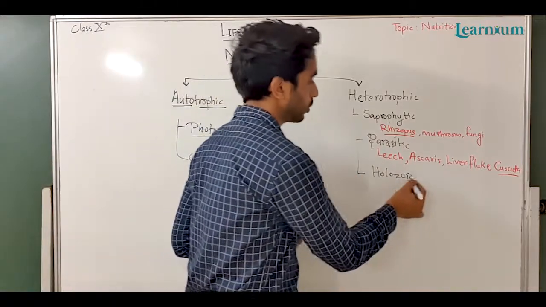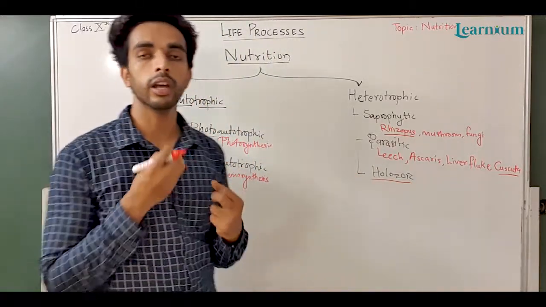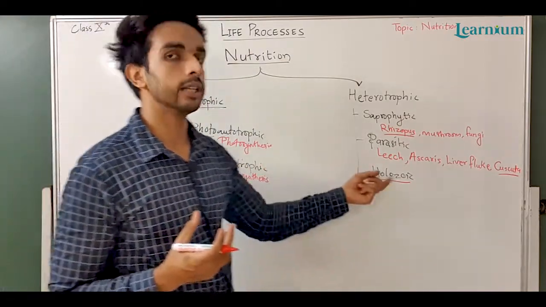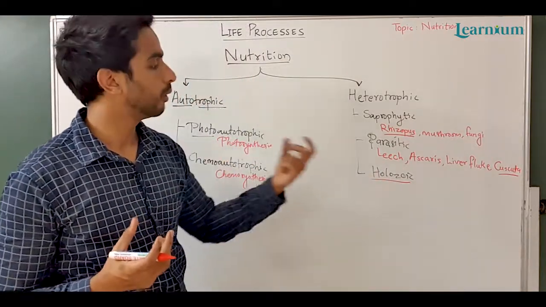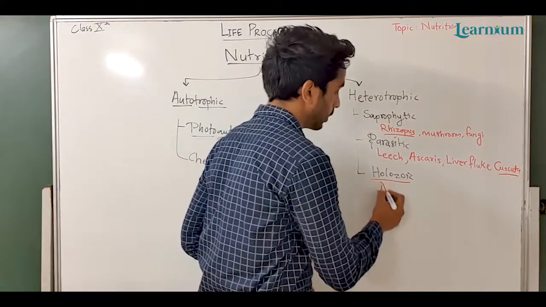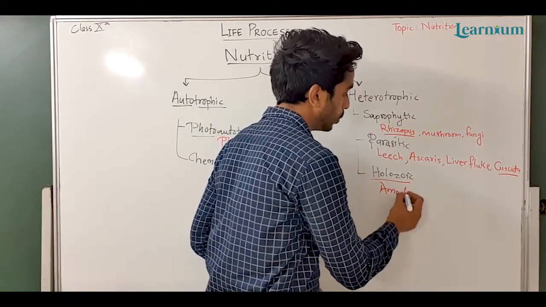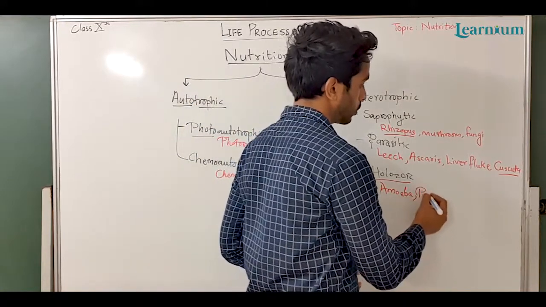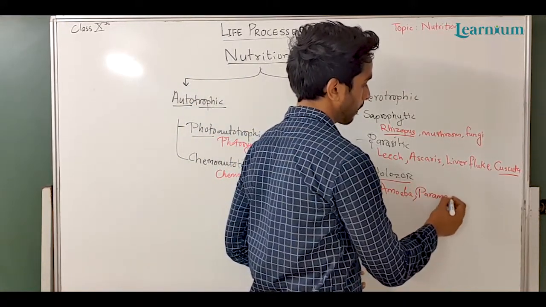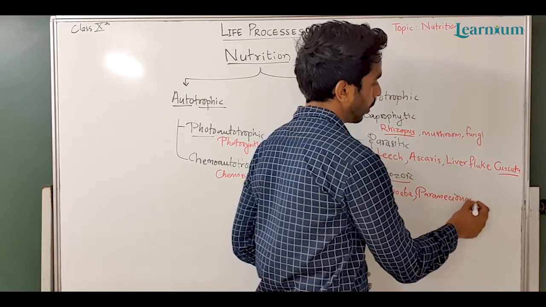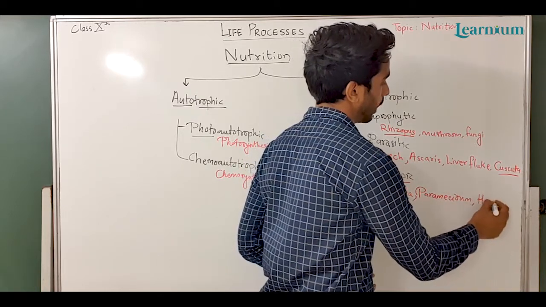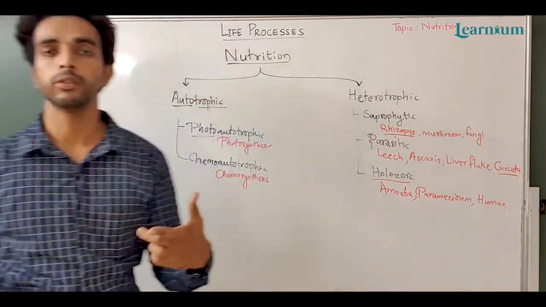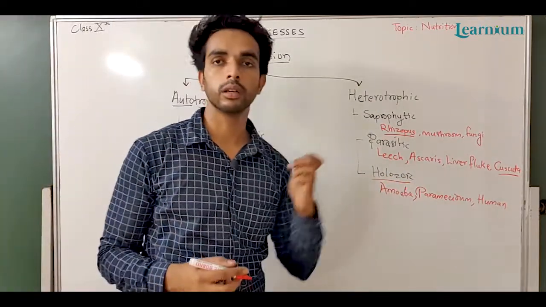Holozoic means the organism engulfs the whole food, and after that it digests that food. The example is amoeba. Amoeba is a unicellular protist. Paramecium is also a protist. Then all animals like humans, other herbivores, carnivores, and omnivores are all holozoic organisms.